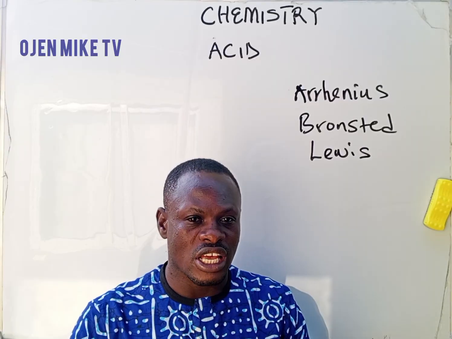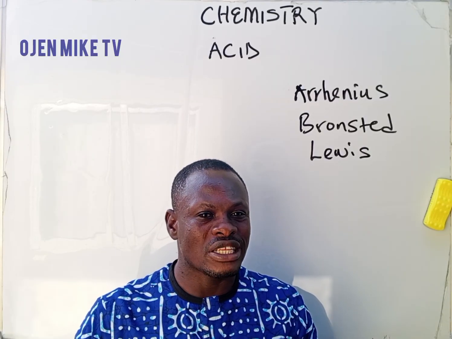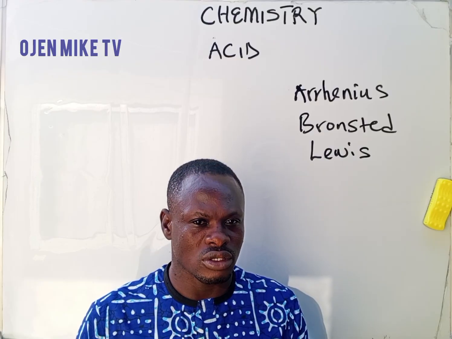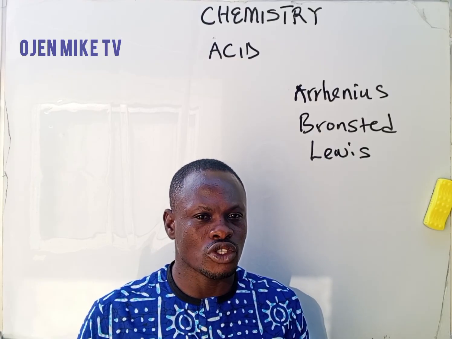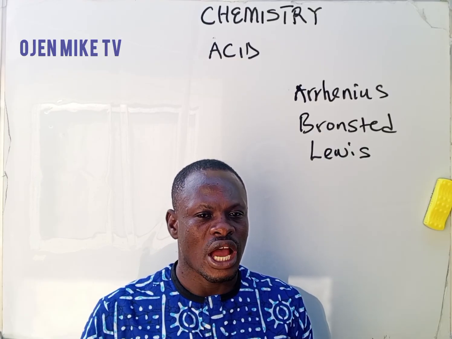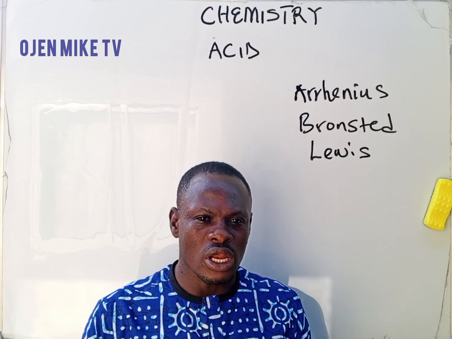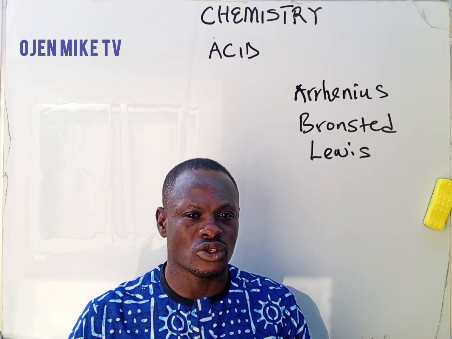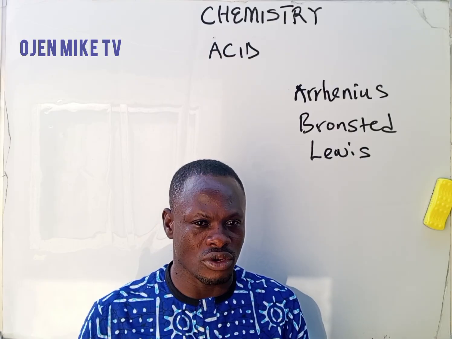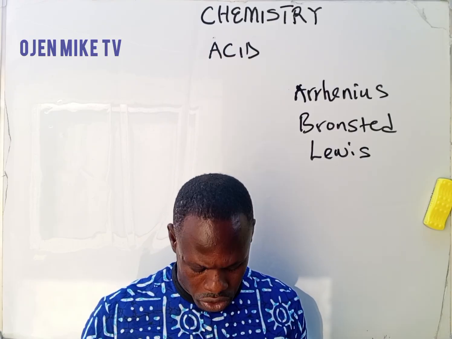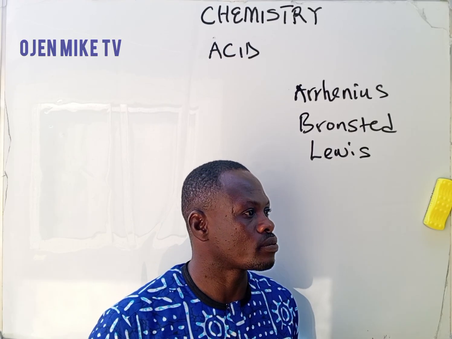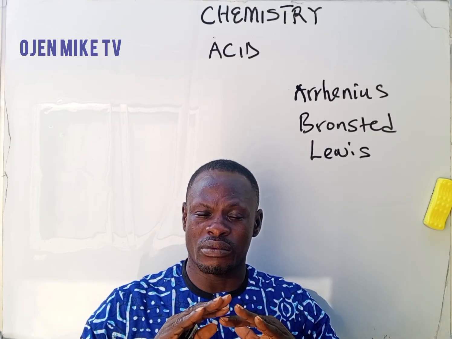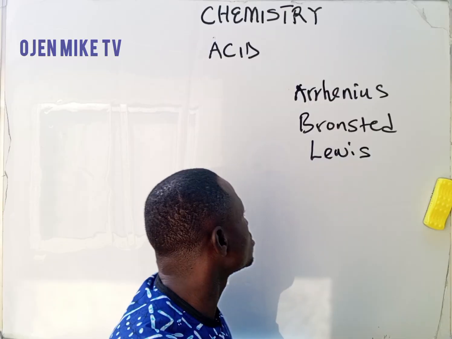Acid is a substance which, when dissolved in water, produces a hydrogen ion. You get that? A substance which, when dissolved in water, produces what? A hydrogen ion as the only positive ion. Do you get that? Now, acid is classified into two major groups.